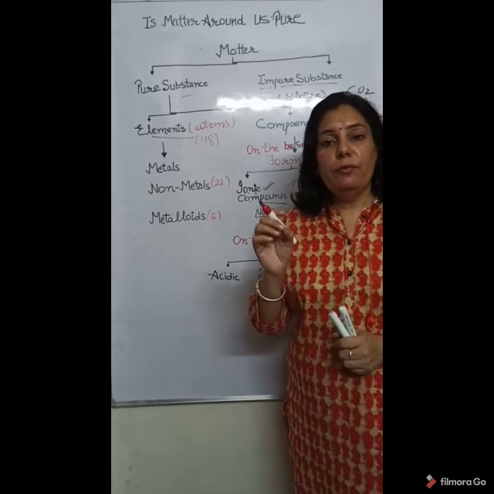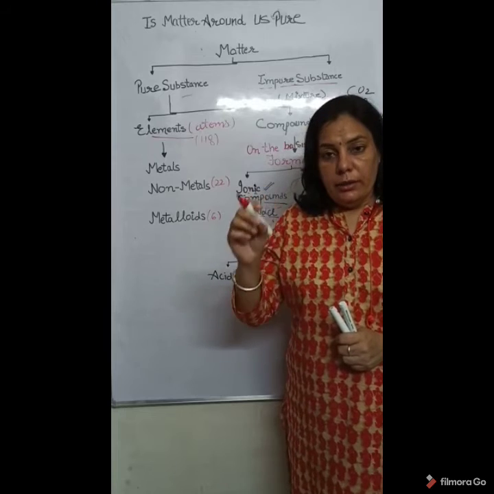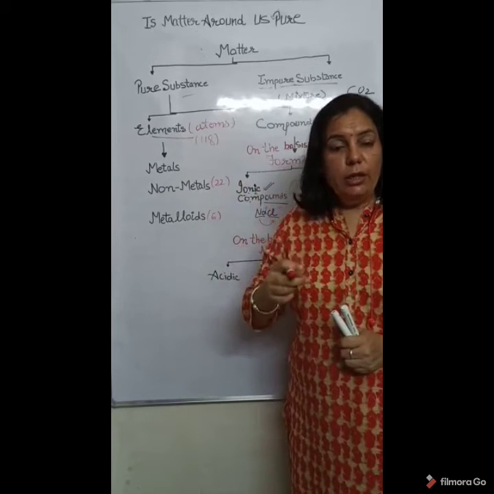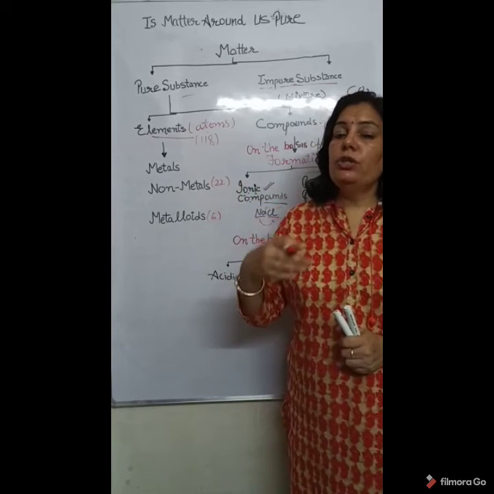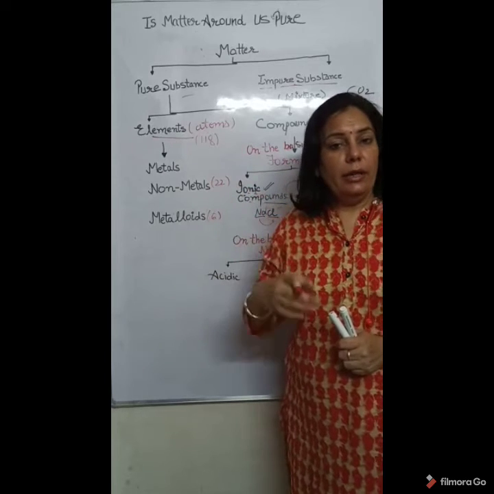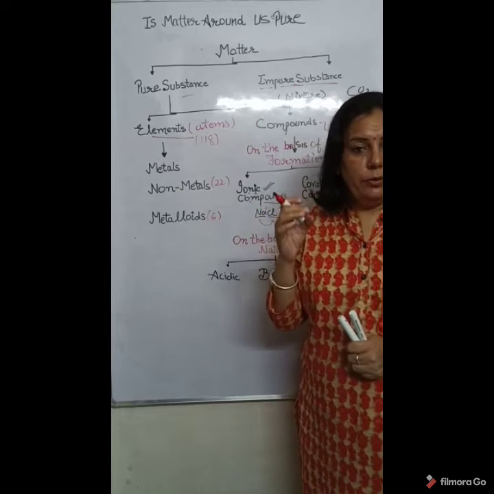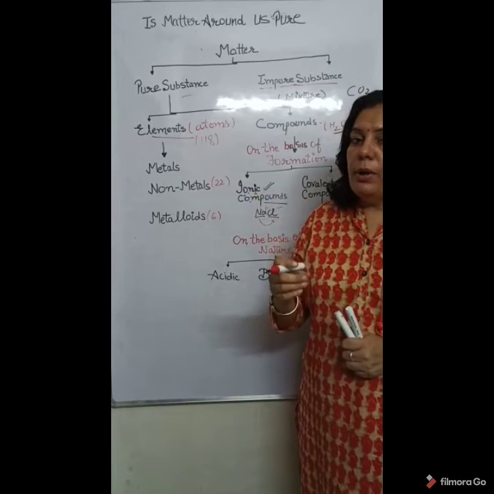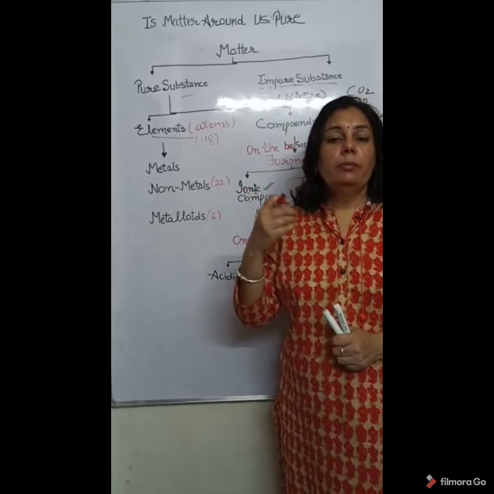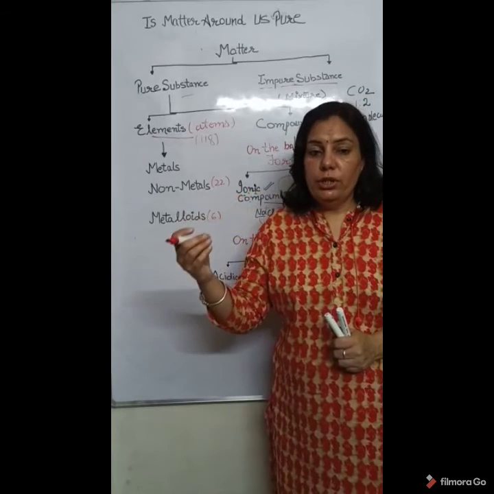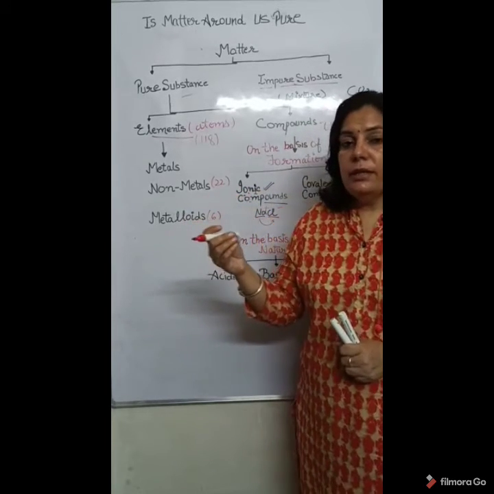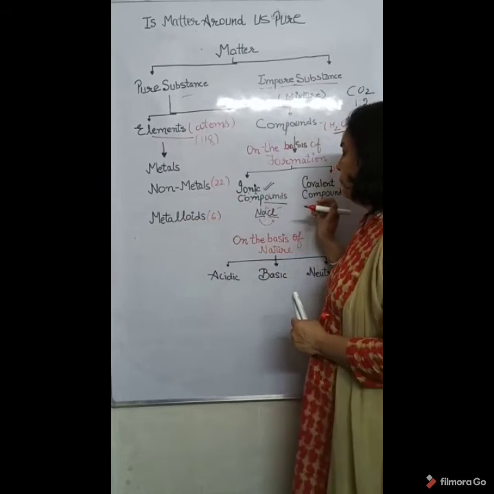Compounds which are formed by giving and gaining of electrons, meaning one element loses electron and the other element gains that electron, are called ionic compounds. Examples of ionic compounds: sodium chloride, potassium hydroxide, potassium chloride.